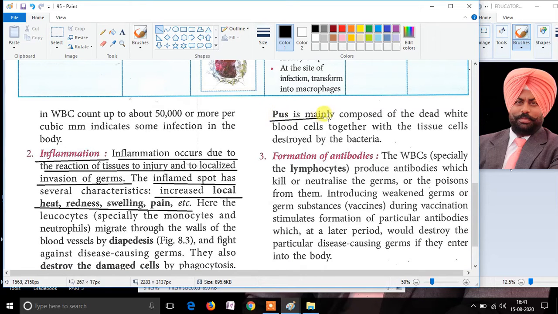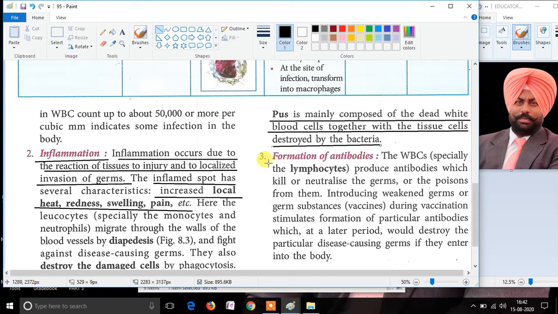The pus cells formed in the reaction are actually the dead white blood cells which die during the reaction between the tissue and the bacteria. Hence, pus is also considered a good sign of phagocytosis.